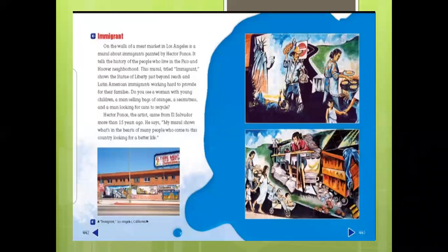Okay, now this is the title of the mural, Immigrant. You can see here it's a huge painting made on the side of a meat market, the place where I can get meat and chicken and fish. And this story is telling me about the difficulties which immigrants have to face when they move to America. I can see in the background of the top picture the Statue of Liberty, which is found in New York. It's shown higher, which means it's a high place to reach. Not everyone can go there.